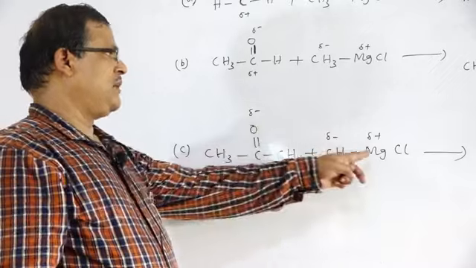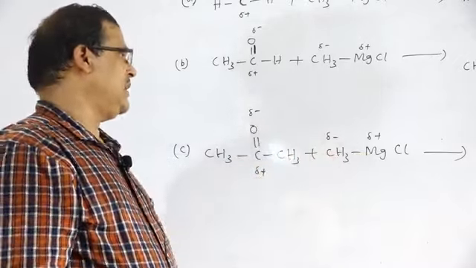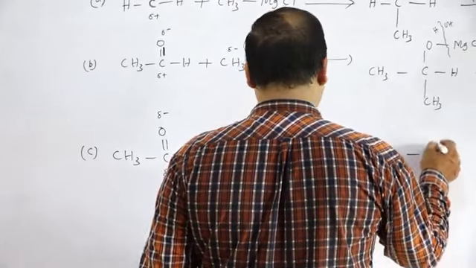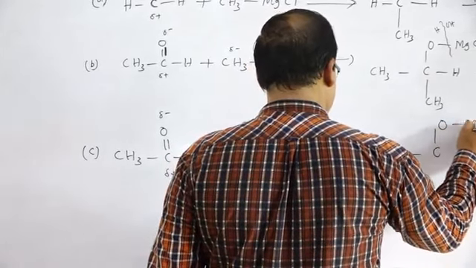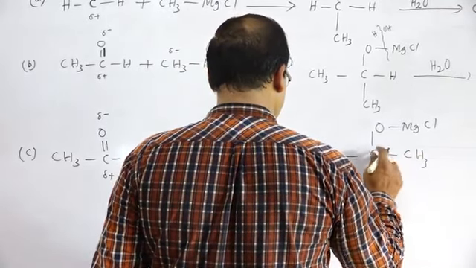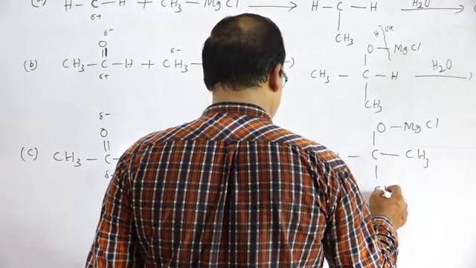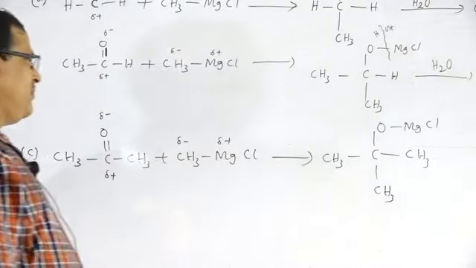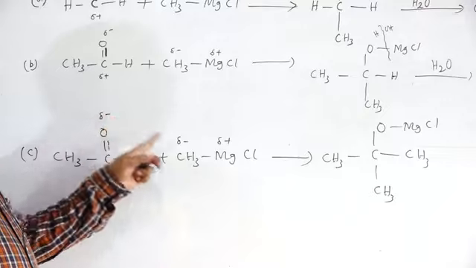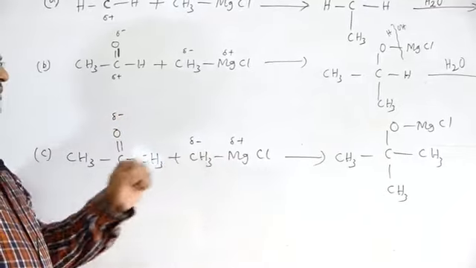Negative part is added with positive, positive part is added with negative. So there is the formation of CH3 C OMgCl CH3 CH3. The carbon oxygen pi bond will break, negative part is added with positive, positive part is added with negative.